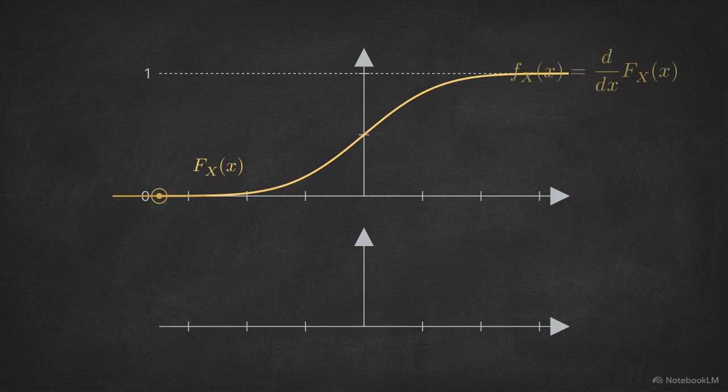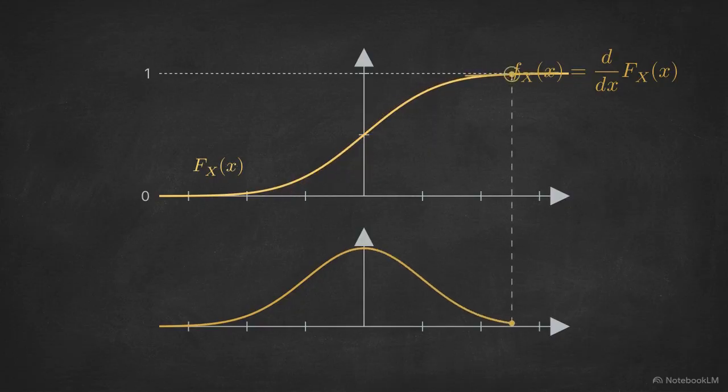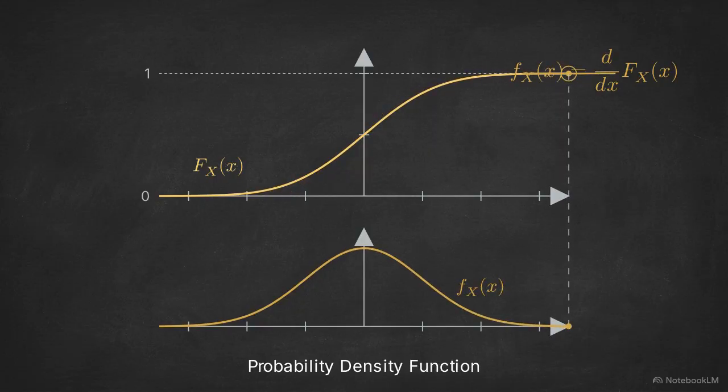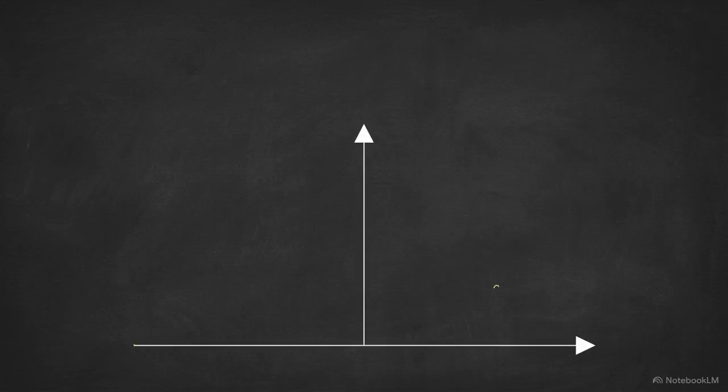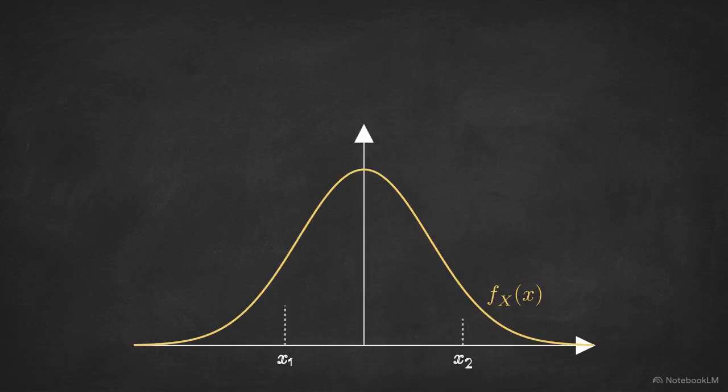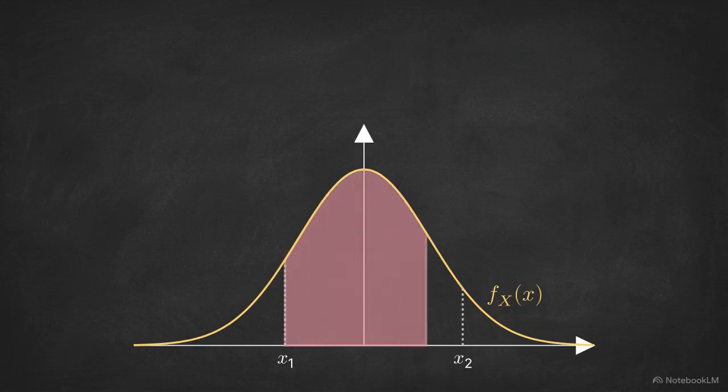We often need to analyze momentary, localized states. To do that, we take the direct mathematical derivative of the CDF with respect to x. This yields the probability density function, or PDF. Because the parent CDF curve can never decrease, the resulting PDF curve will always remain non-negative, locked above the horizontal axis. By operating in reverse and integrating this density function over a specific range, engineers can recover the exact probability of an event occurring within those bounds.